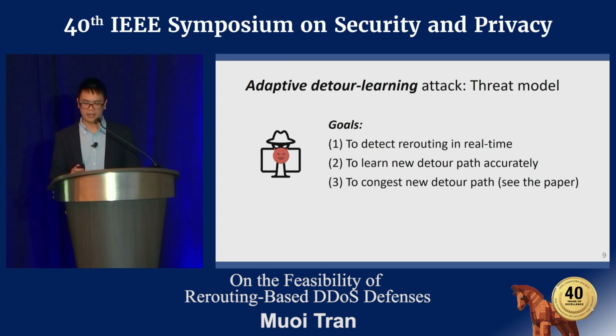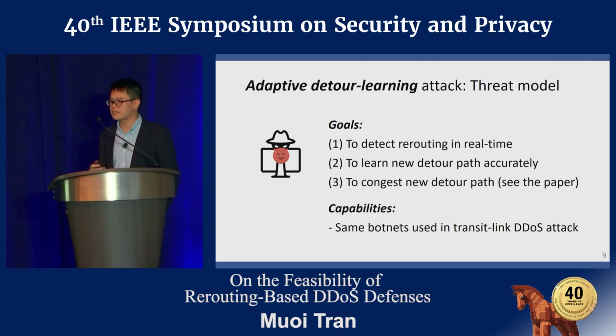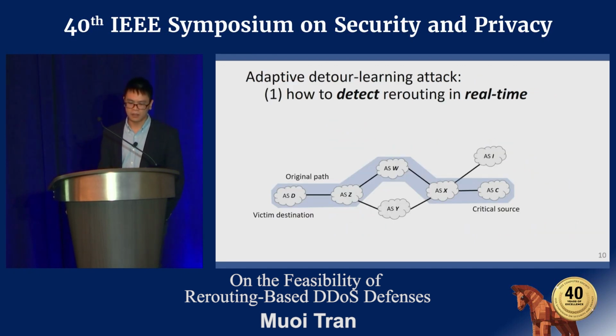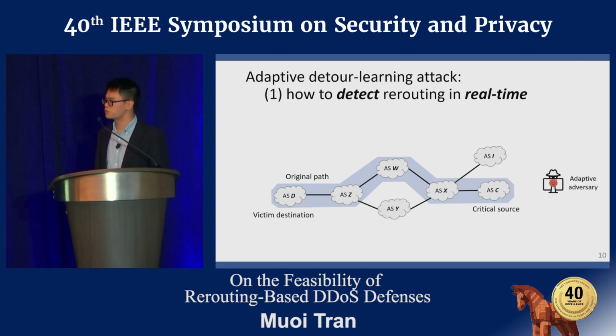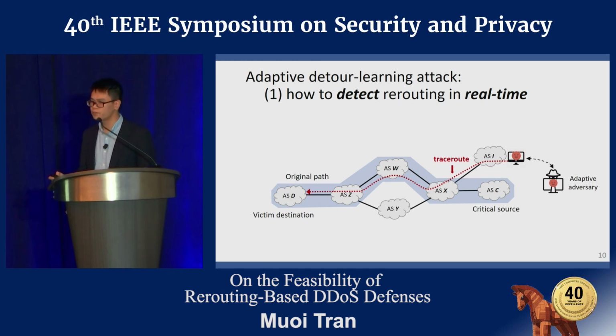Our detour-learning attacks use the same botnet as used in the transitioning DDoS attacks, which means we don't require any additional attack capabilities. As the first part of the attacks, we will show you how a remote adversary can detect rerouting in real time. In our attack, an adversary, every few minutes or so, will have her botnet measure the traffic path towards a victim destination using some active measurement tool like Reroute.